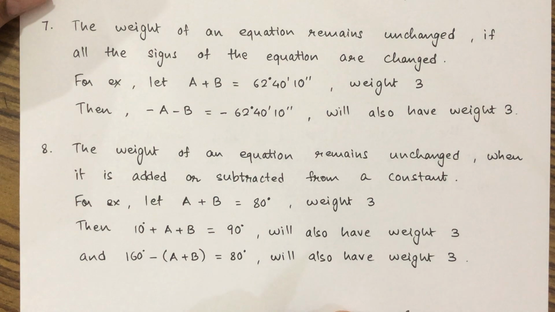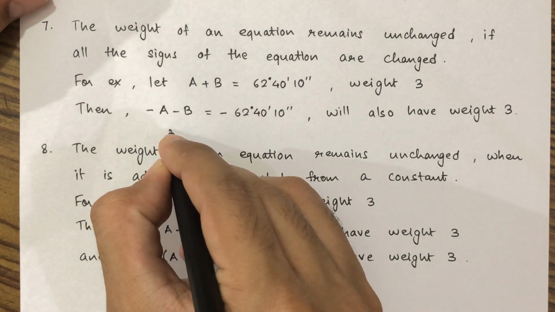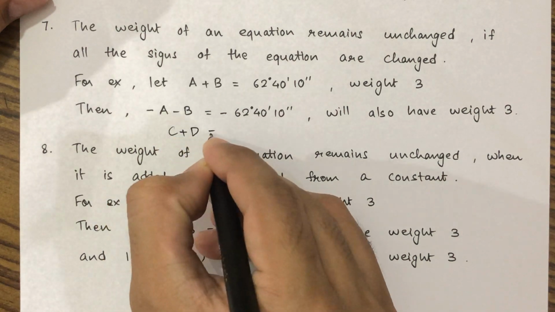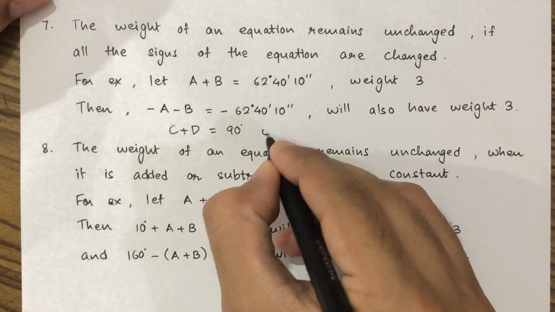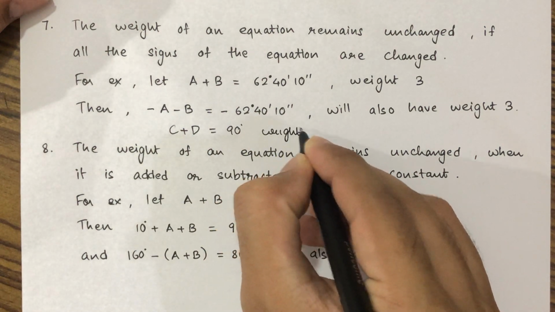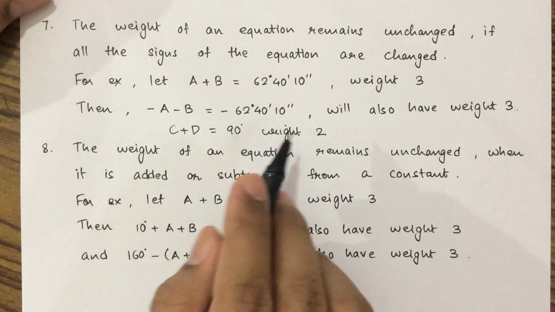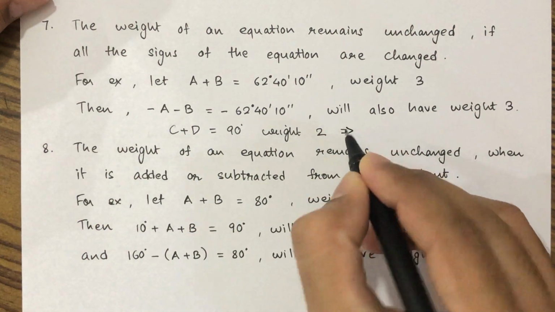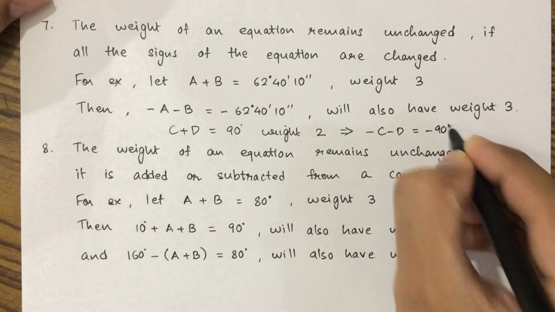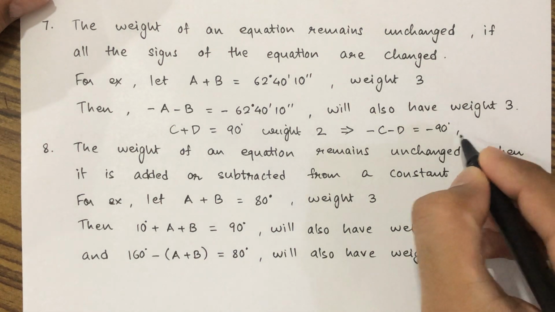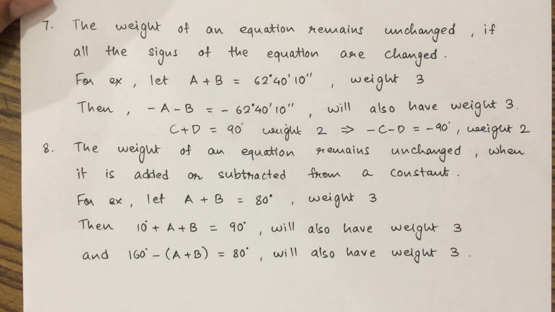For another example, if c plus d is given as 90 degree, and it has weight 2. Then if all the signs of the equation are changed, like minus c minus d is equal to minus 90 degree, it will still have weight 2. Okay.